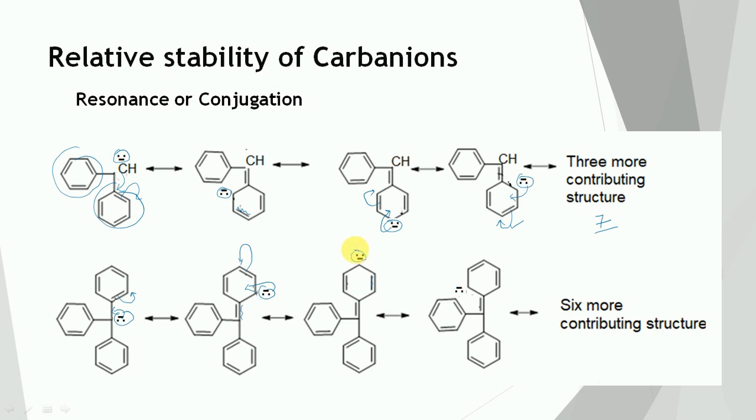Now in the next structure, this pi bond that was formed by the contribution of the lone pair of electrons will shift toward this side. The negative charge comes here, and a fresh pi bond comes here. So these are three structures which are possible by the participation of this benzene ring. Then three structures are possible from this benzene ring, and three from this benzene ring. So along with the usual normal structure, 10 conjugative structures are possible in case of triphenyl methyl carbanion.